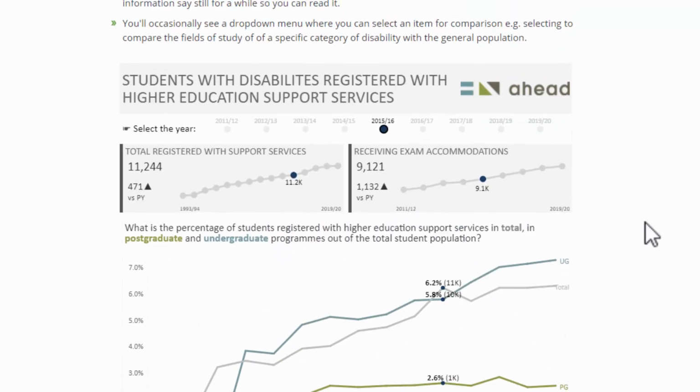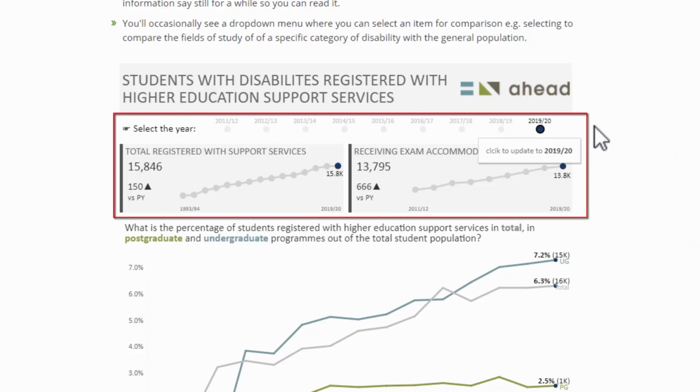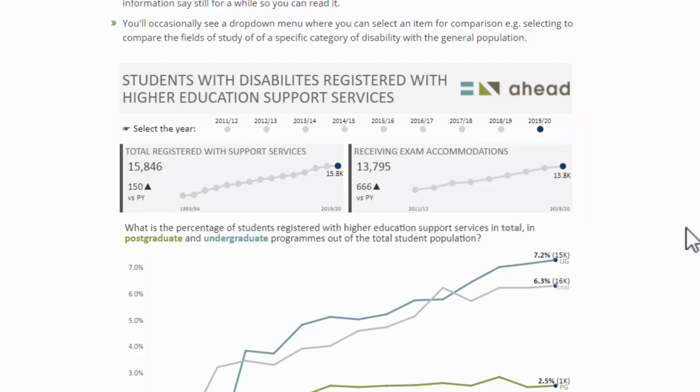What you're seeing at the very top here, I'm going to go back to 1920 for the moment. And what you can see at the very top here is that we encounter our very first two dashboards. Our very first two dashboards are looking at the total students registered with support services by number over time, and indeed those receiving exam accommodations over time. So the number of students who actually receive one or more exam accommodations as part of their higher education.